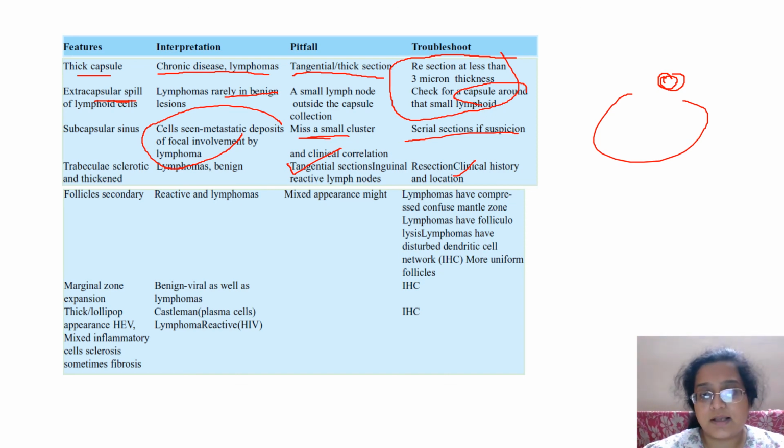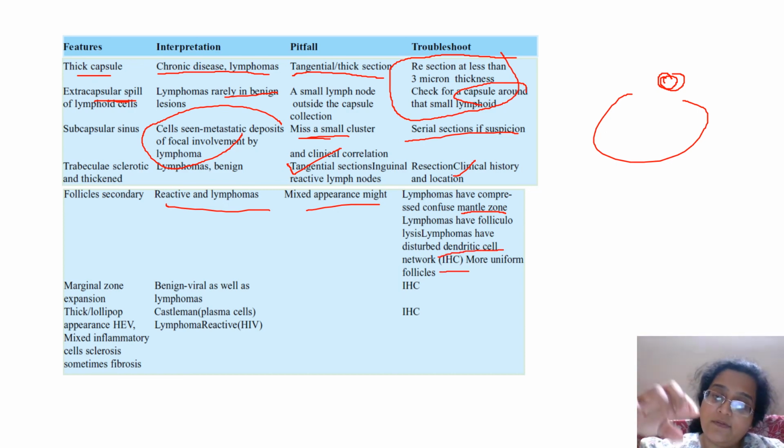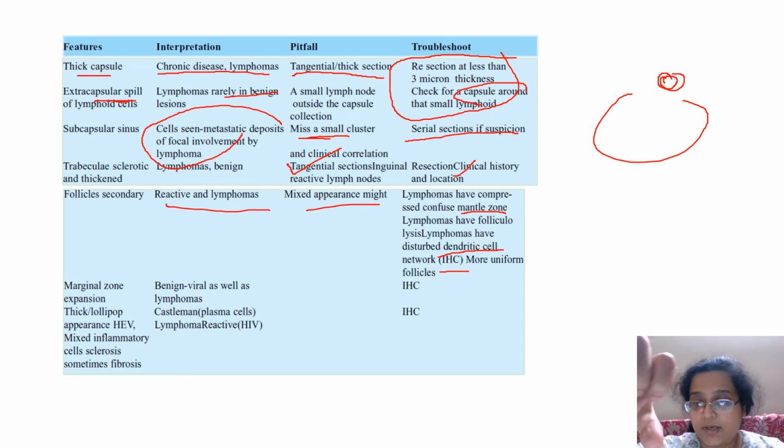Follicles are secondary hyperplasia, seen in both reactive and lymphomas. Mixed appearances are mostly in reactive. Again, then go for looking for the mantle zone. It is compressed in lymphomas, normal in a reactive condition. Then go for IHC, look for dendritic cells. CD21 and CD23 are dendritic markers. If the framework is maintained, no collapse of the reticulin framework or dendritic framework, it is benign.